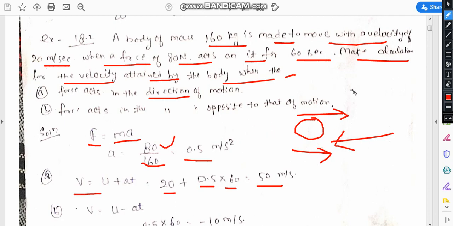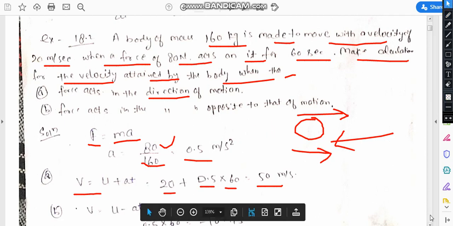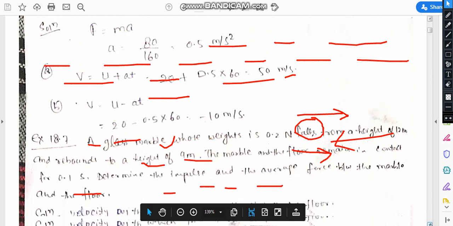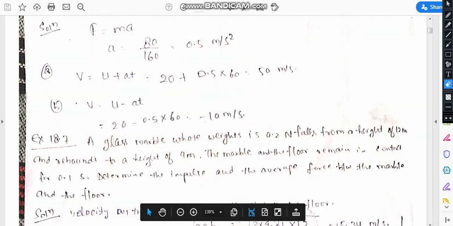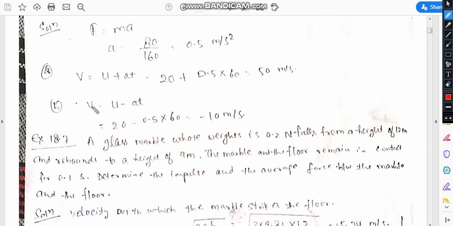So in case of the retardation, the final velocity we can determine by again using the equation of motion, v is equal to u minus at. Here a is minus 0.5. So by putting 0.5 with the minus sign, we can obtain the final velocity as 10 meter per second.